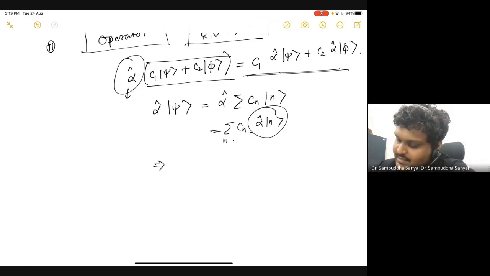Did I write it correctly? If alpha is acting on m. No, I didn't write it correctly, so let me fix this.